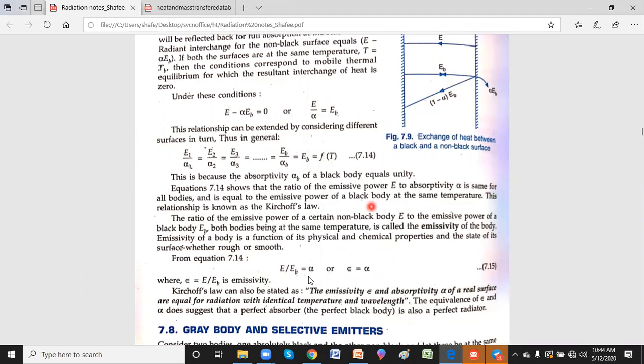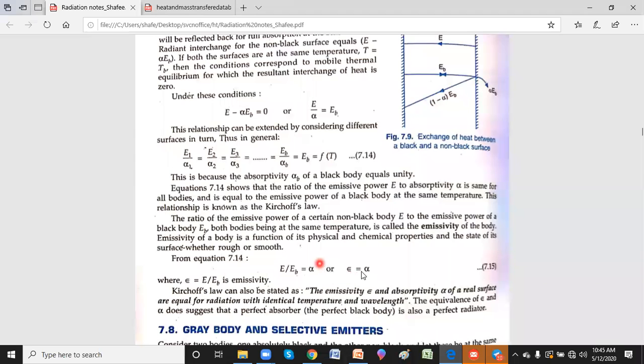What Kirchhoff's law says is that the ratio of the emissive power of a non-black surface to the emissive power of a black surface is always a constant. That constant is nothing but your absorptivity. Absorptivity most of the time depends upon the physical and chemical properties of the body.